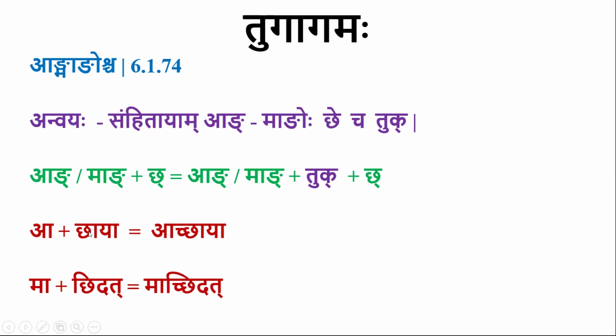A plus Chaya. Here A is a Pada. Chaya is also a Pada. It need not be a Pada, but this should be Pada. A is a Pada. So by Padantadva, there should be Tugagama here optionally, but by Ang Mangoscha, it is made compulsory. Achaya. There is no form Achaya without Tugagama. Similarly, with Ma Chidat, Ma Chidas, there will be Tugagama always.